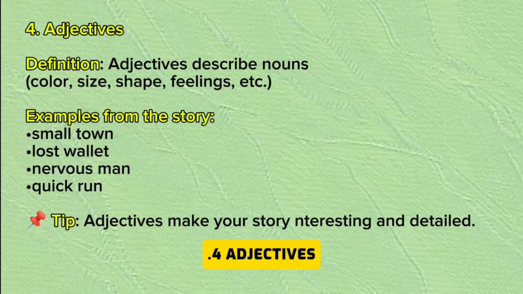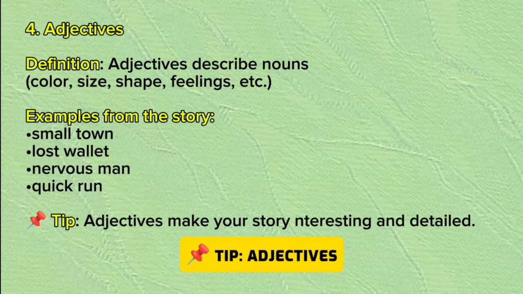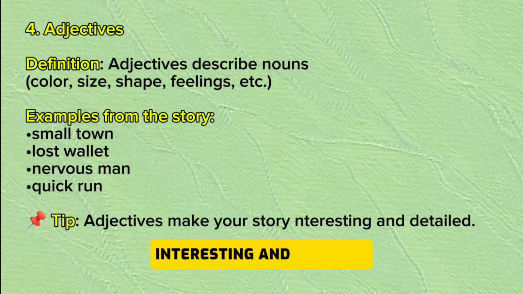4. Adjectives. Definition: Adjectives describe nouns: color, size, shape, feelings, etc. Examples from the story: small town, lost wallet, nervous man, quick run. Tip: adjectives make your story interesting and detailed.